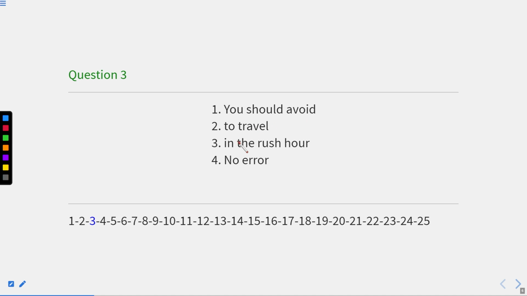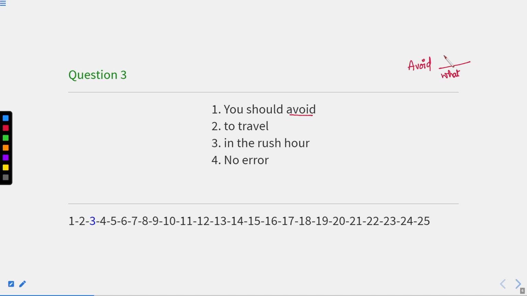You should avoid to travel in the rush hour. Now, you should avoid. Whenever this word avoid comes in our sentence, we know that after avoid, we necessarily have a gerund form. Okay, after the word avoid, dislike, detest, these type of words. Now we should avoid what? So what should be the reply? What should be the object?